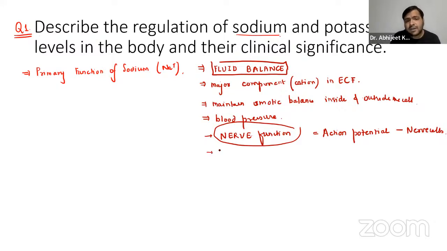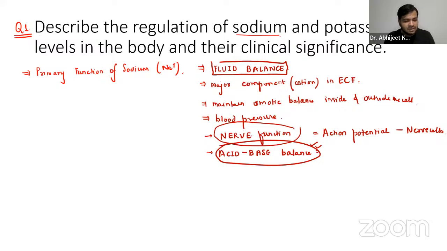It also helps to maintain the acid base balance. So it is regulating the pH of the fluid of the body.